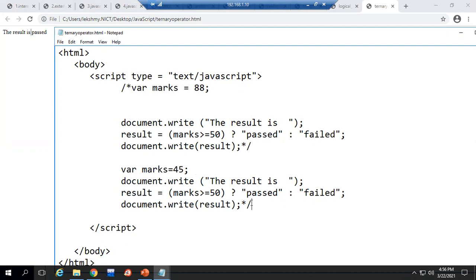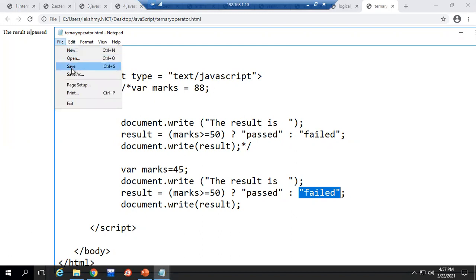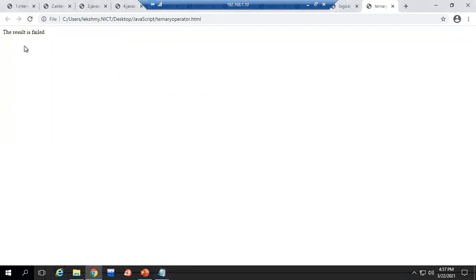You can see I have created a variable marks with a value 45. Same comparison, marks greater than or equal to 50. Now 45 greater than or equal to 50, the condition is false there. So what is the false value? Failed. Failed is assigned to this variable result that we are displaying. We'll see the output for this. So see, now the result is showing as Failed. Clear? Any doubt? This is the ternary operator.